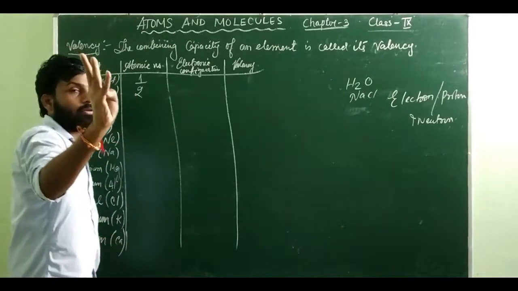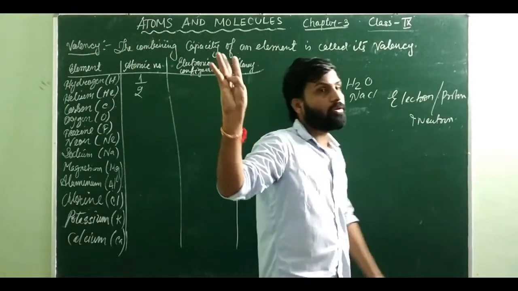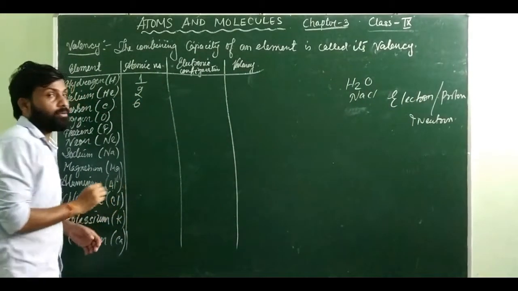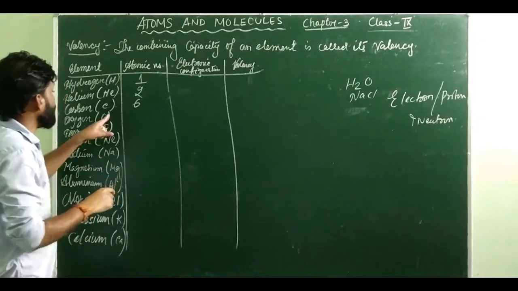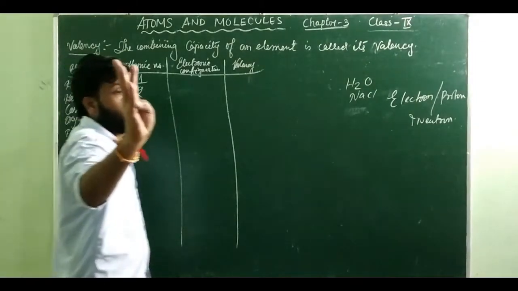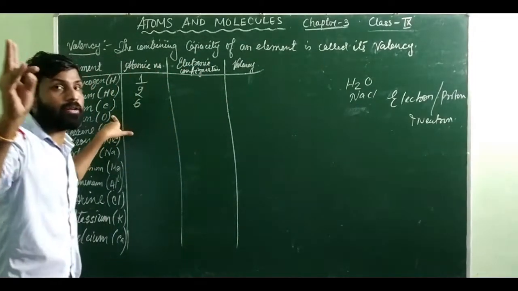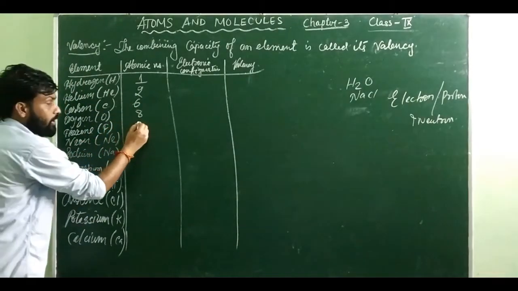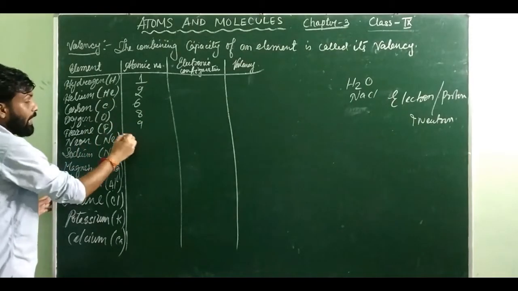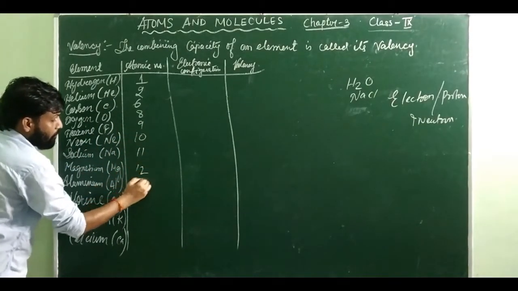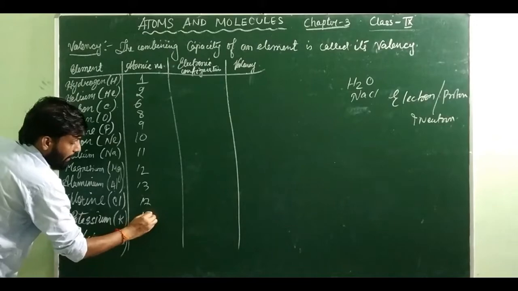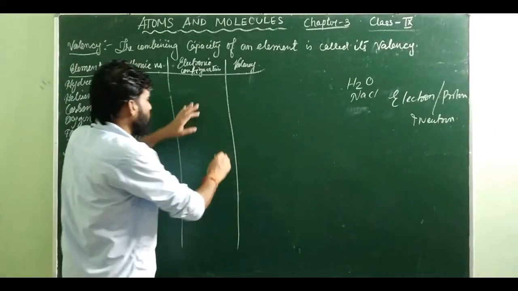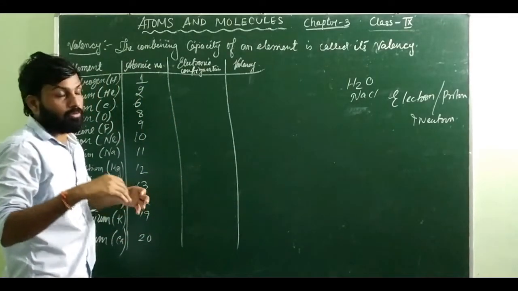Count on your hand: hydrogen, helium, lithium, beryllium, boron, carbon. And what number are you stopping at? Stopping at 6. So that means the atomic number will become 6. Similarly, next is oxygen. You can count on your hand again: hydrogen, helium, lithium, beryllium, boron, carbon, nitrogen, oxygen. That is how much here? 8. Similarly, if you go on counting, you will get the other atomic numbers: 9, 10, 11, 12, 13, 17, 19, and 20. There are more of them. You do it at home by yourself. Okay, try to find out the others also.